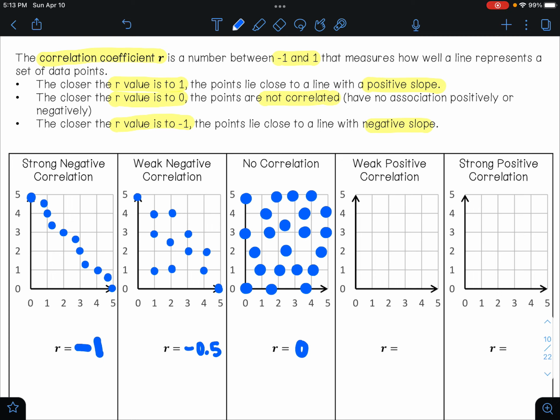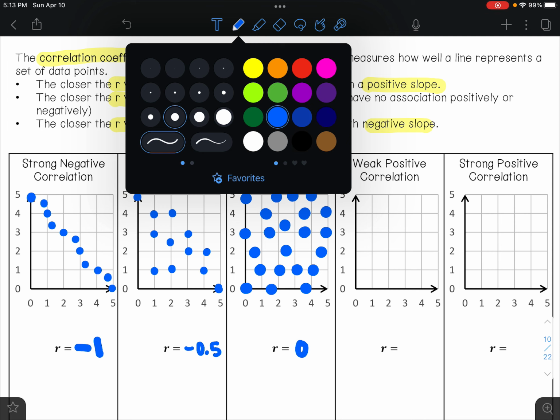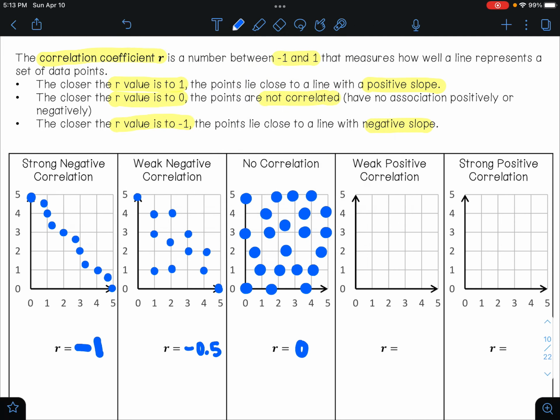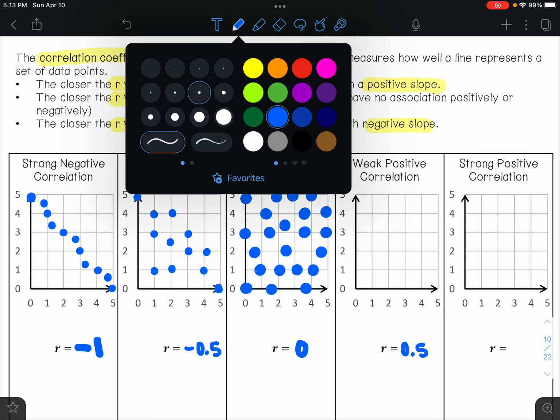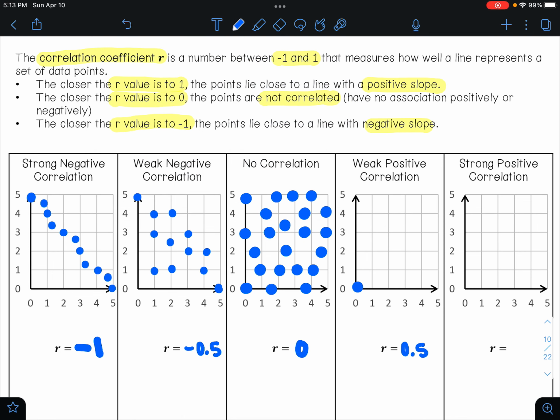If we have weak positive correlation, then here our R value is going to be closer to 0.5. And so this one is going to be going up from left to right, but everything is just going to be kind of spread out. It's not going to be super close together. It's definitely going up, but they're not as tight-knit as they are if you had a strong positive correlation.